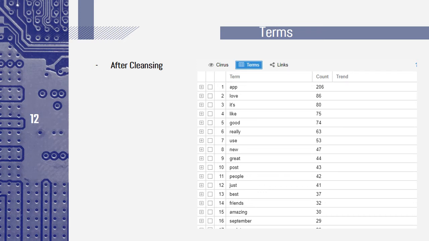After we did the word cleansing, the Terms table shows that the most frequent term is app, 206 times. The second one changed from Instagram to love, 86 times. The third one is 80 times, and the fourth is like, 75 times, and so on.